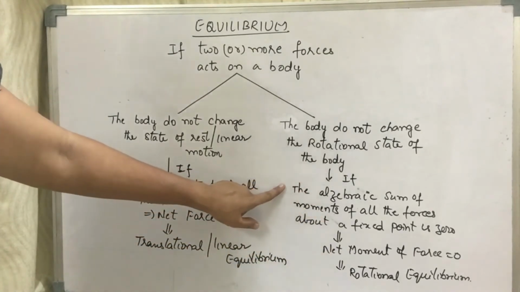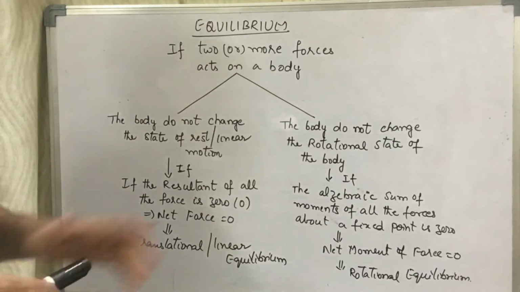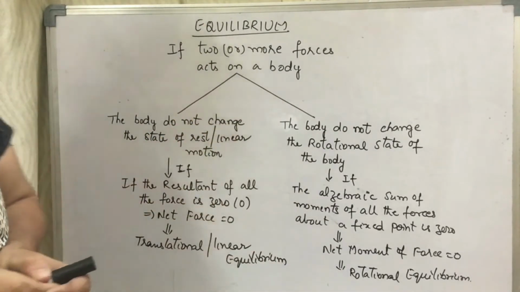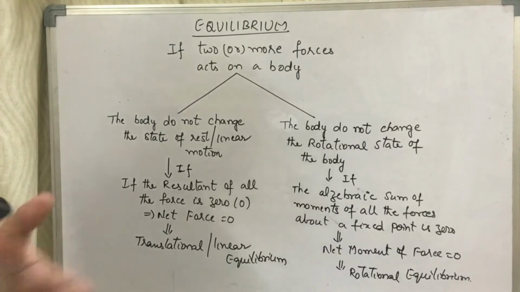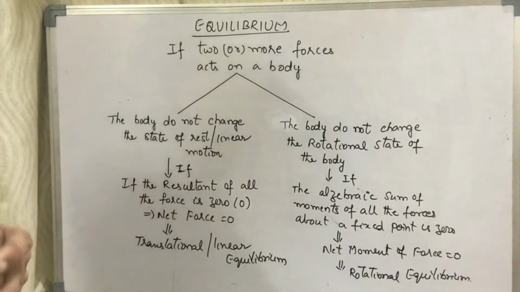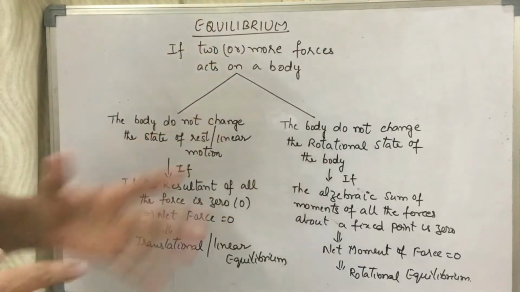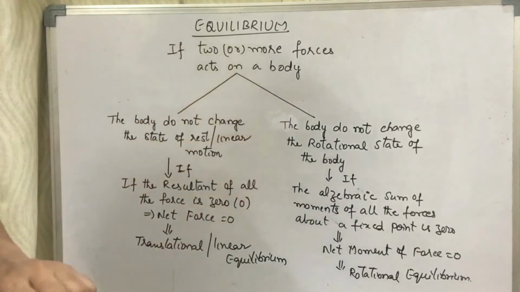If the algebraic sum of the moments of all the forces about a fixed point is 0, then the rotational state of the body does not change. Children, here we had a question in the ICSE board. Define equilibrium and state the conditions of the equilibrium. Here in this we have the definition of the equilibrium and we even have the conditions for equilibrium.